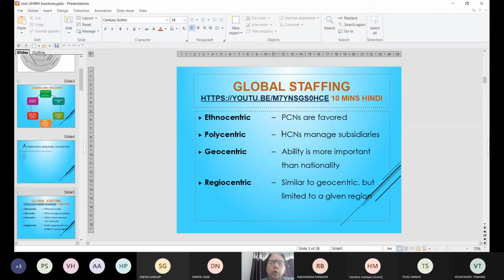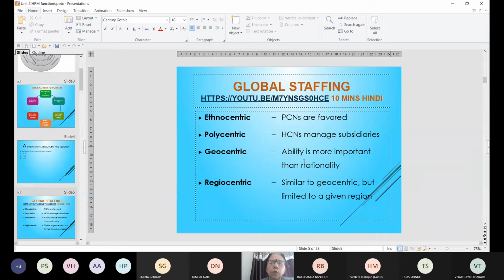Polycentric approach is where the host country national will manage the subsidiaries. For example, if the company's headquarters is situated in USA and it is opening its subsidiary in India, if it hires Indian people, this approach is called as polycentric approach. Third is geocentric approach, where the employees from all over the world are considered and the best ones are hired.